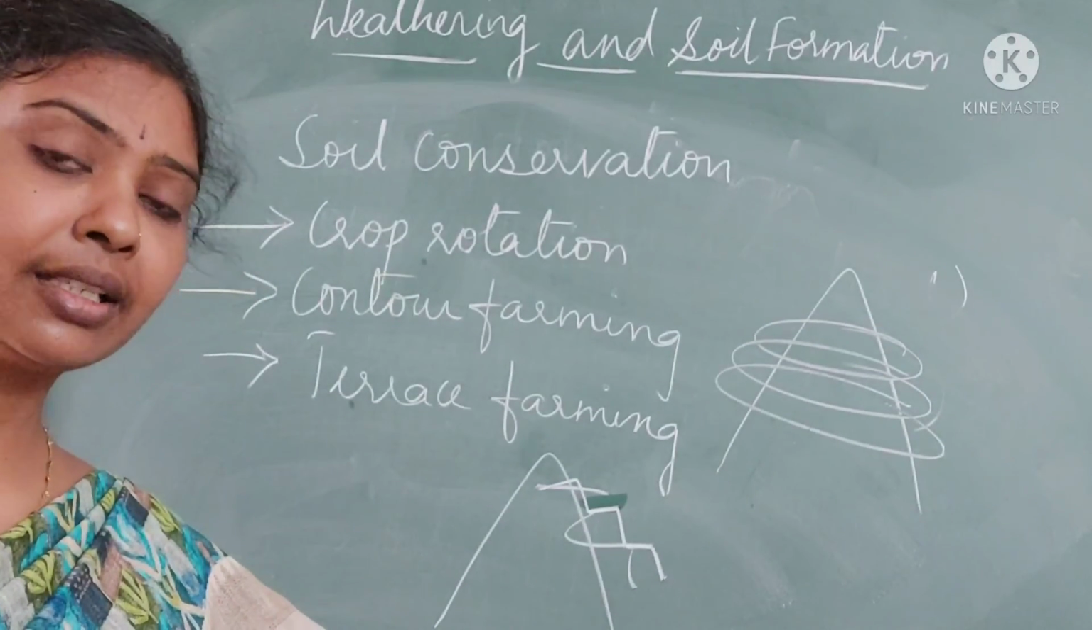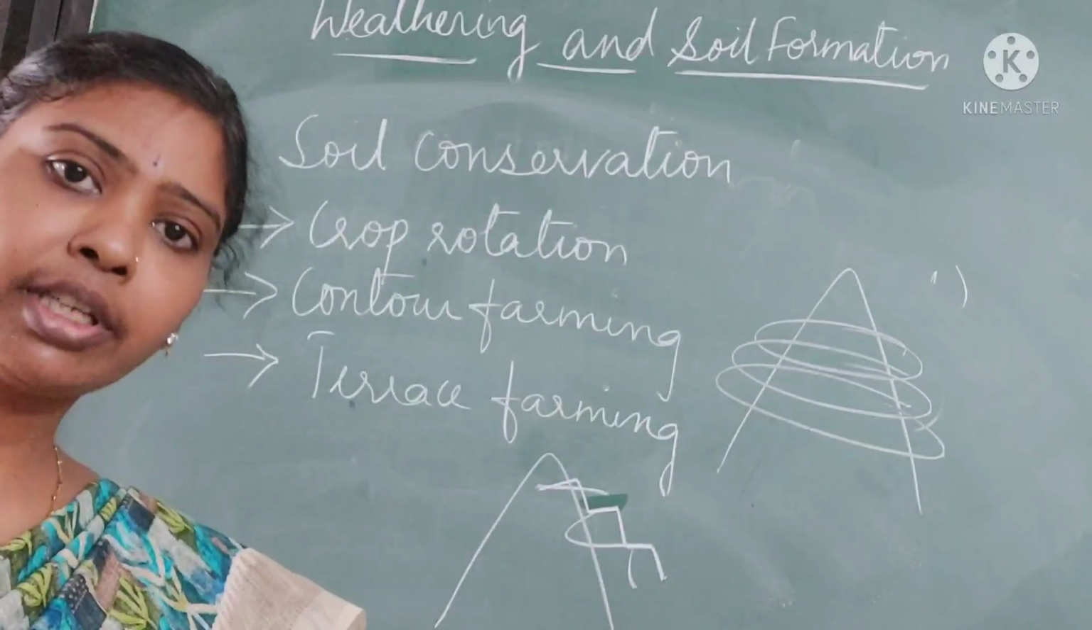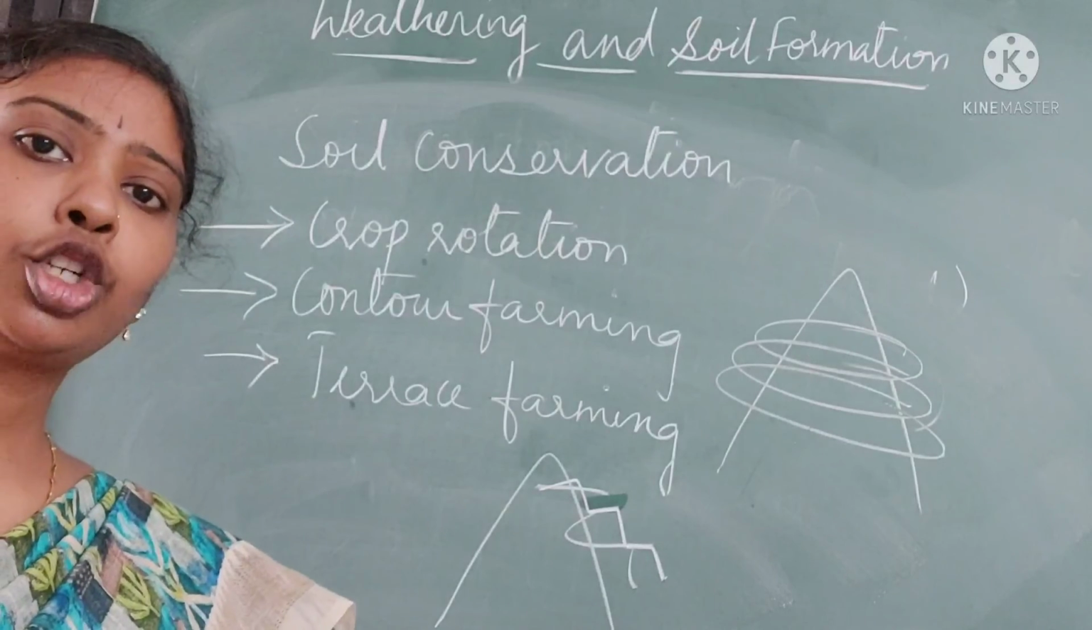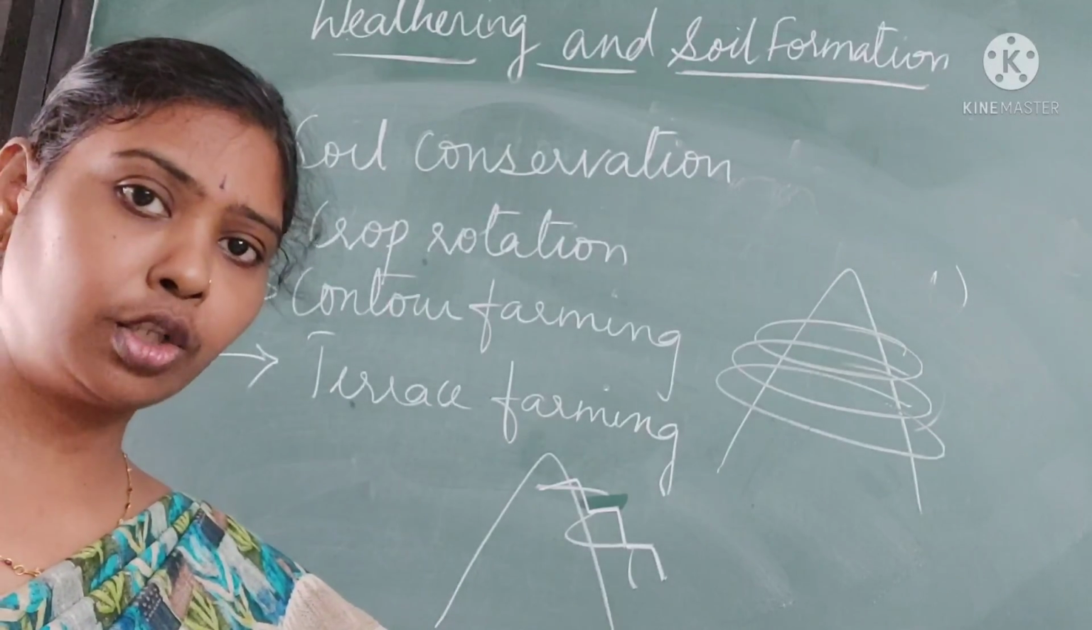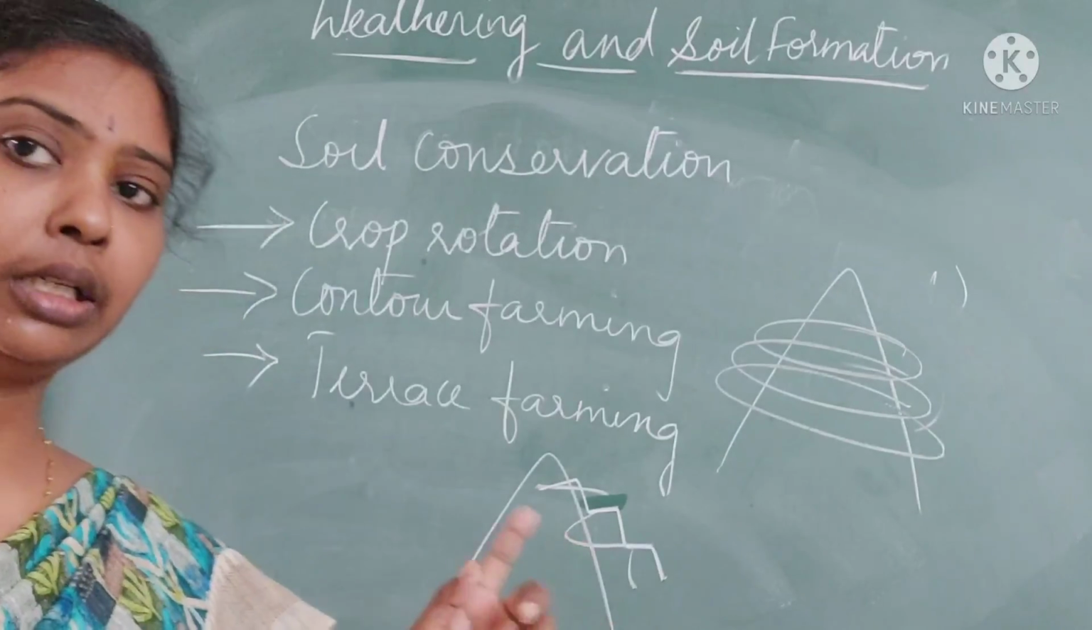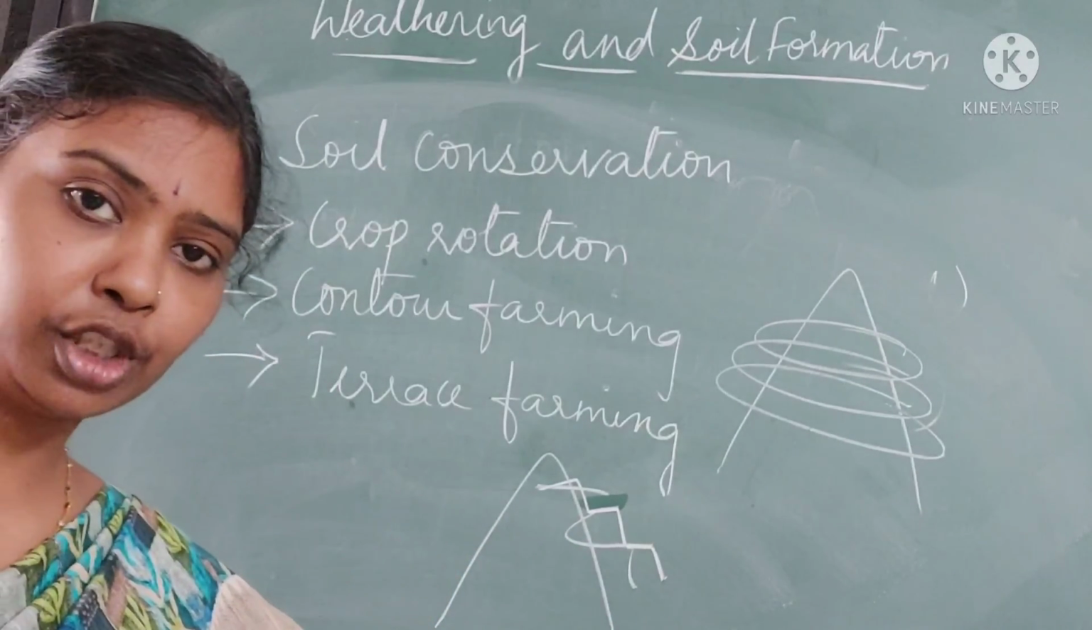And not only these, afforestation, the reverse of deforestation, and stopping overgrazing. So these are also ways of soil conservation.